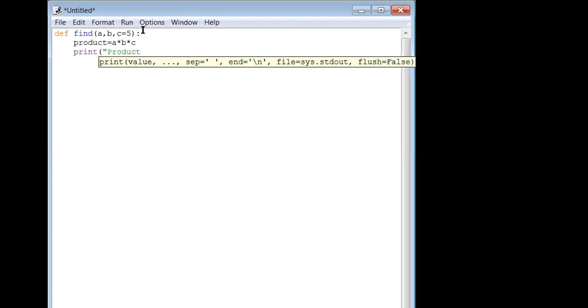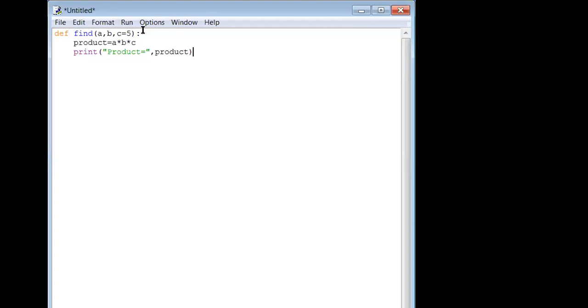Product is equal to, comma, and whatever product you got, you write that variable name, product. So whatever evaluation is undergoing, it will be displayed. Fine. Let me come out of the indentation now. So how to come out of the indentation? Hit backspace. Yes, you are out of the indentation.